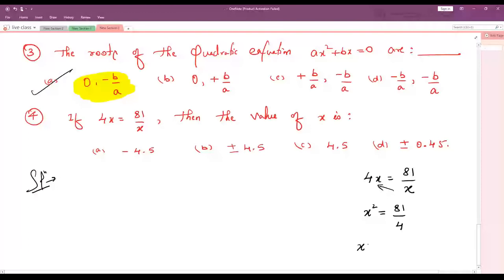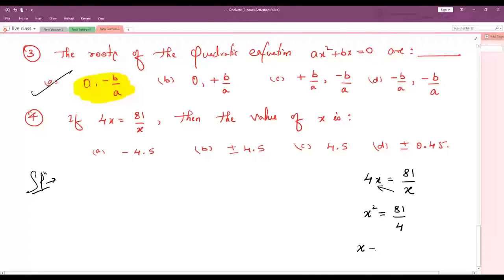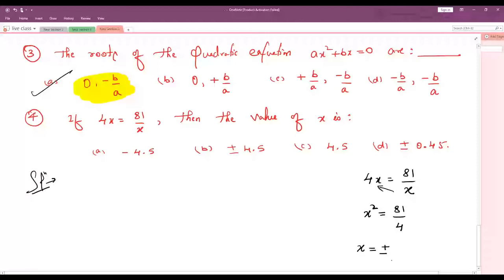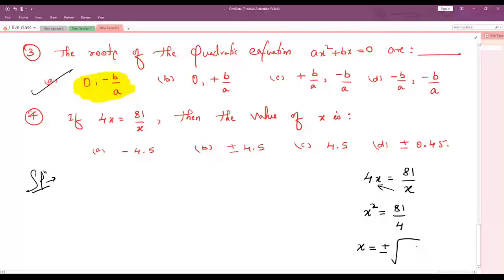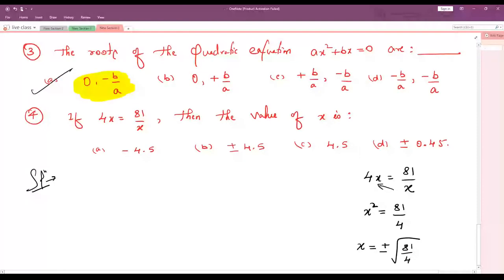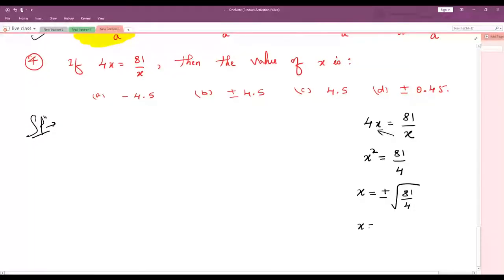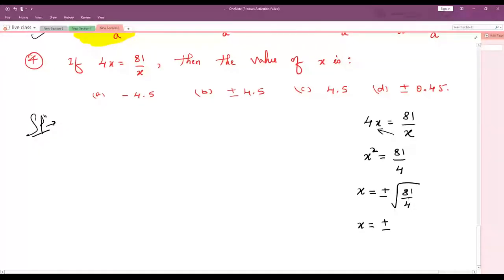X square is equals to 81 by 4. If this square come to the RHS side, it becomes plus or minus root. Plus or minus root of entire RHS. What is entire RHS? 81 by 4. So x is equals to entire root of 81 by 4. This root is there for numerator as well for denominator. Then x is equals to plus or minus square root of 81.